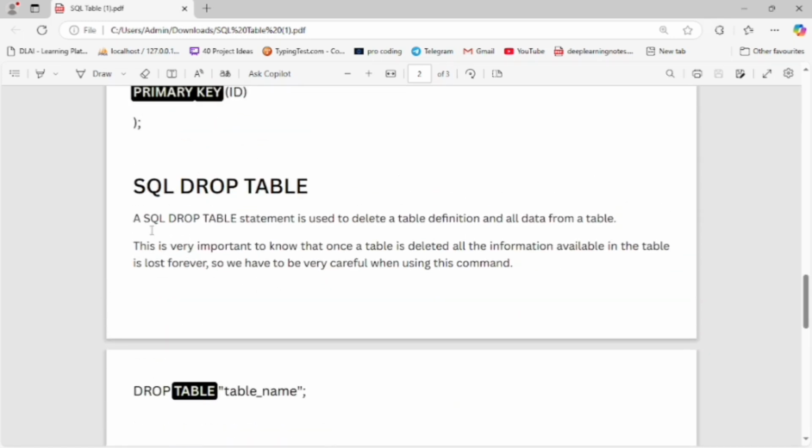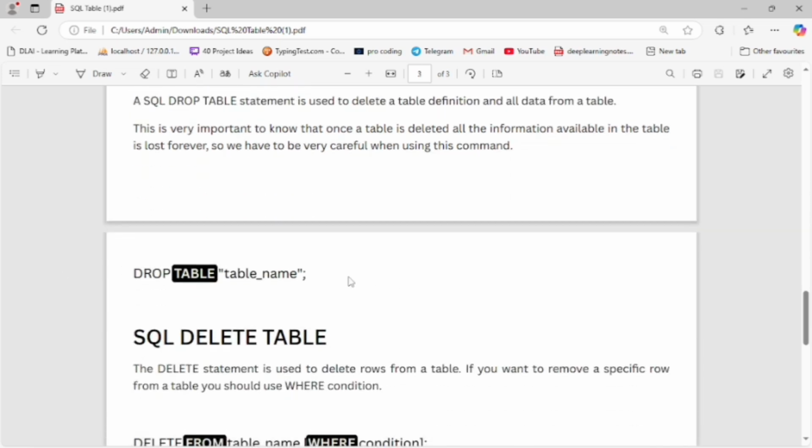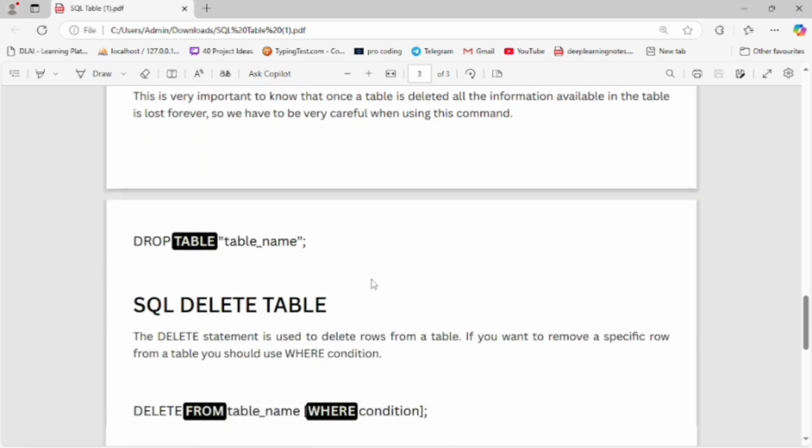SQL drop table: a DROP TABLE statement is used to delete the table definition and all data from a table. It is very important to note that once a table is deleted, all the information available in the table is lost forever. So we have to be very careful when using this command. Now by this command we can drop the table from the database.